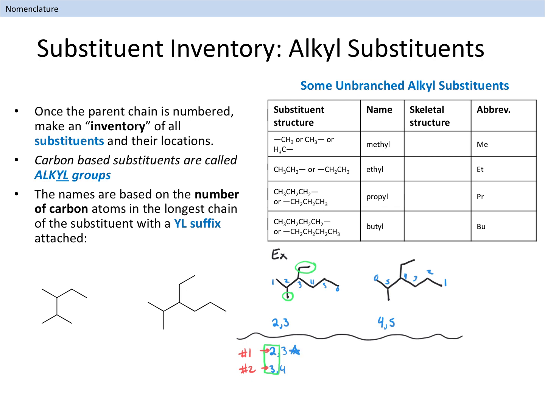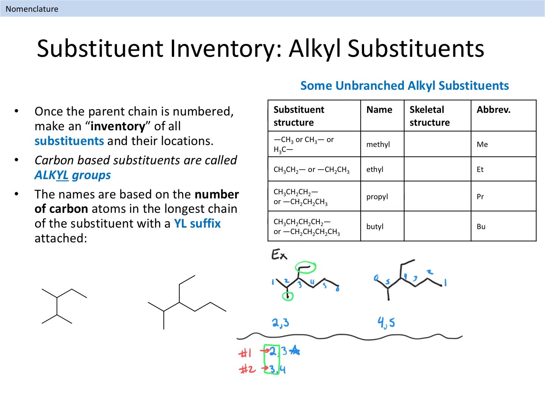Now that we know how to assign locations to substituents, we need to learn how to assign names to them as well. Hydrocarbon-based substituents that have all carbon-carbon single bonds are called alkyl groups. Alkyl groups are named based on the number of carbon atoms in the chain, using the same prefix names that we were introduced to when naming parent chains. We complete the name of an alkyl group by attaching the YL suffix.